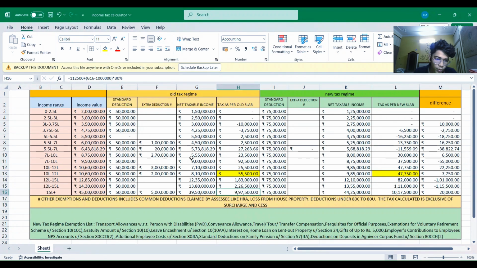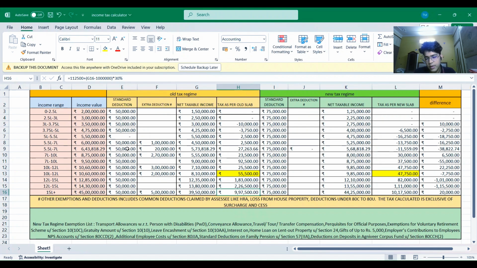So we can conclude that as your income increases or is more than 15 lakhs, there is a greater probability of getting extra deductions as a byproduct of your tax planning. The tax as per the old slab would be less if your income is more than around 15 lakh or 20 lakhs, whereas you should opt for the new tax regime if you are not able to claim much of the deductions offered from 80C to 80U.